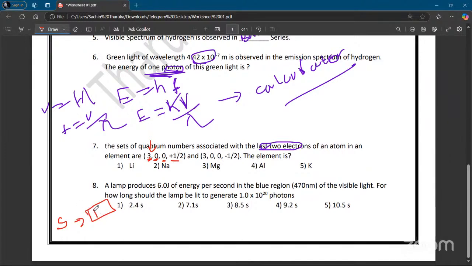You have plus half value and you have minus half value. That means there are two electrons in the s orbital and it is n equal 3. Now look at your periodic table. What is n equal 3? Magnesium, not magnesium. N equal 3 means the third period of the periodic table.